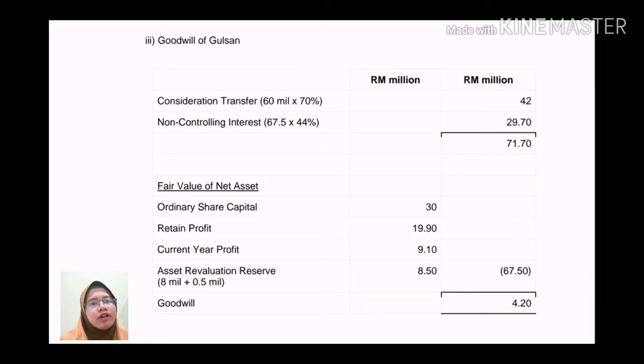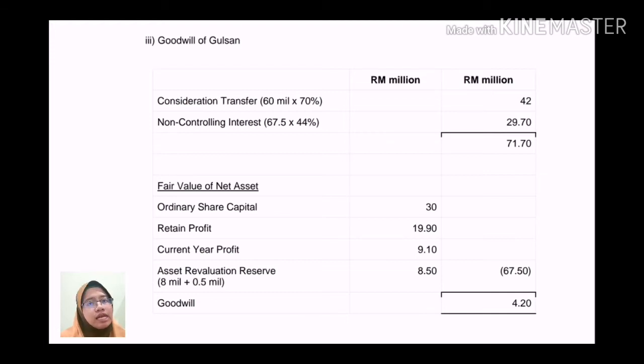From the table, the ordinary share capital of Gulsan is 30 million, which you can get in the question. There is an ARR of 8.5 million: 8 million is the reserve on the date of acquisition plus 0.5, which is the excess of fair value that has not been included. In addition, since it was acquired in the current year, we need to include the current year profit of 9.10 million. As we add up, the fair value of the net asset is 67.5 million.